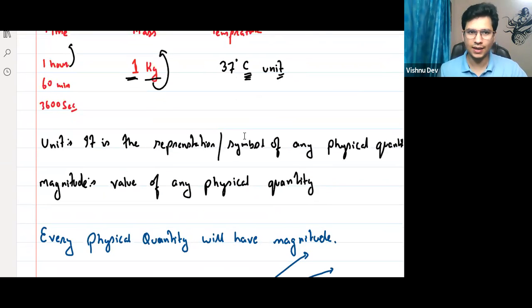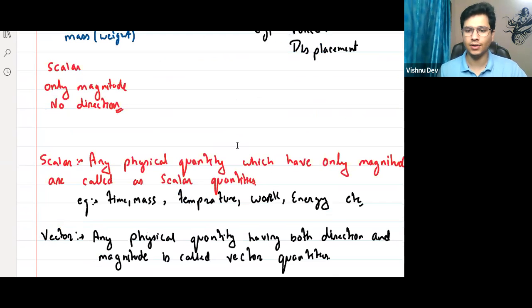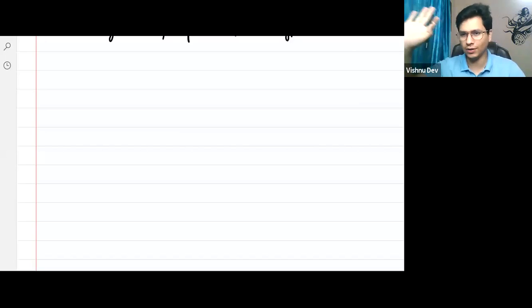So today we will try to understand motion. The first thing in motion we studied is something called position. First focus, I'll explain, don't worry, with an example. When we talk about motion, it is basically a change in position. Yes or no? You just have to raise your hand. Okay, change in position.